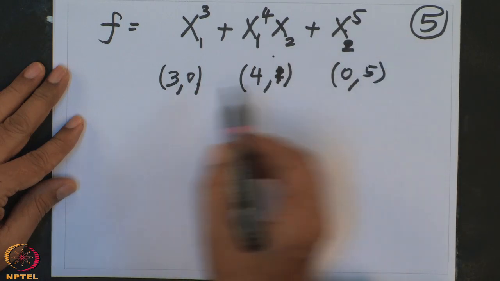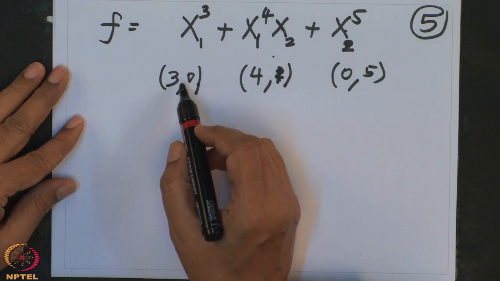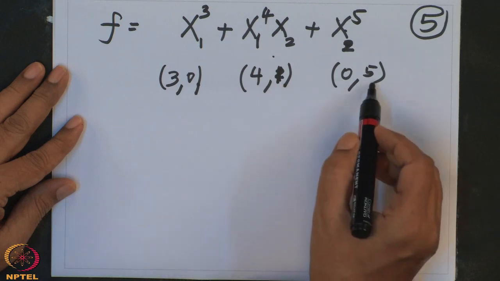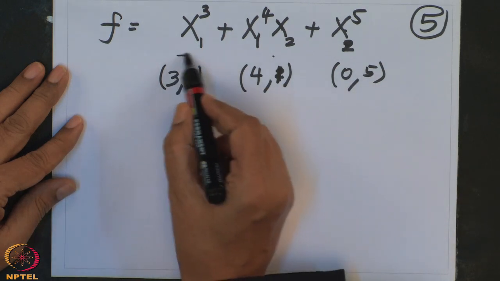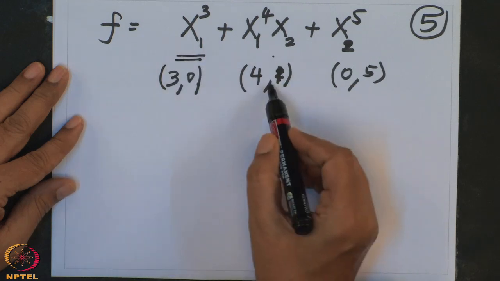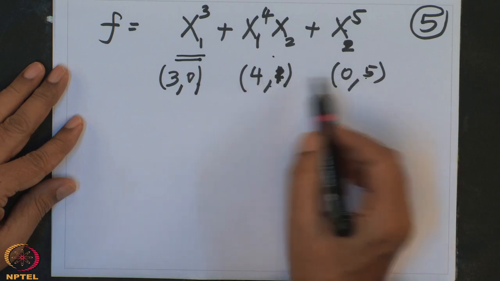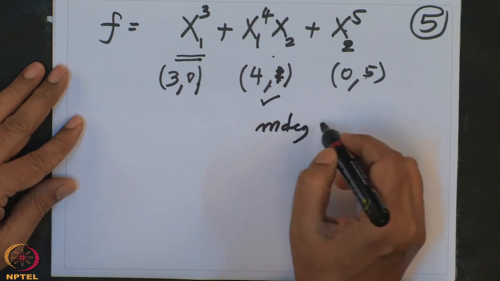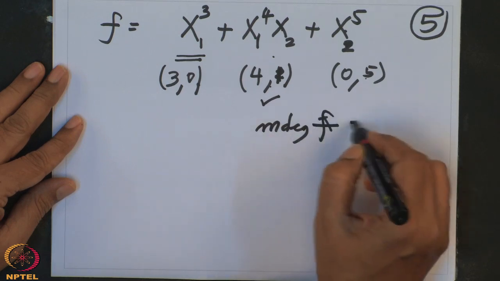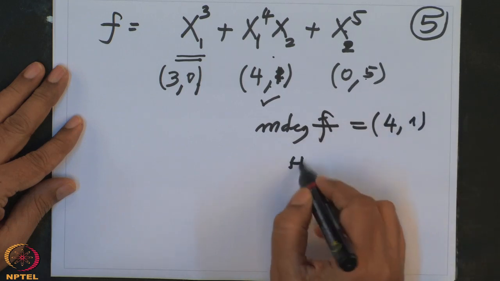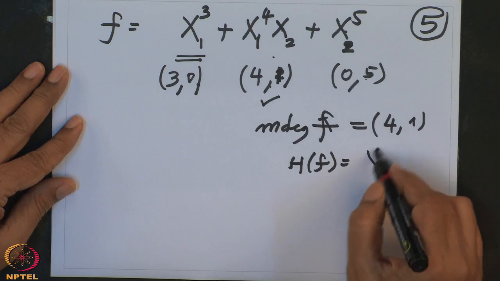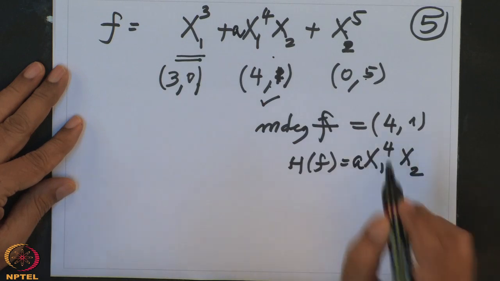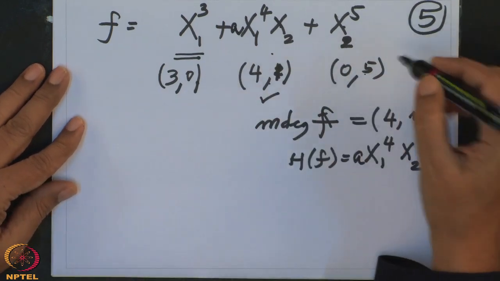So who is the highest? I should first see the mod. This mod is 3, this mod is 5, this mod is 5. So obviously the first will not be the highest degree term. So I have to compare these two, and who is bigger? This is bigger. Therefore the multi-degree of f in this case is 4, 1. What is the highest term of f? That is this one, x1 4 x2. There could be a coefficient here. Suppose it was a here, then the highest term will have a, and this a is in the field K.